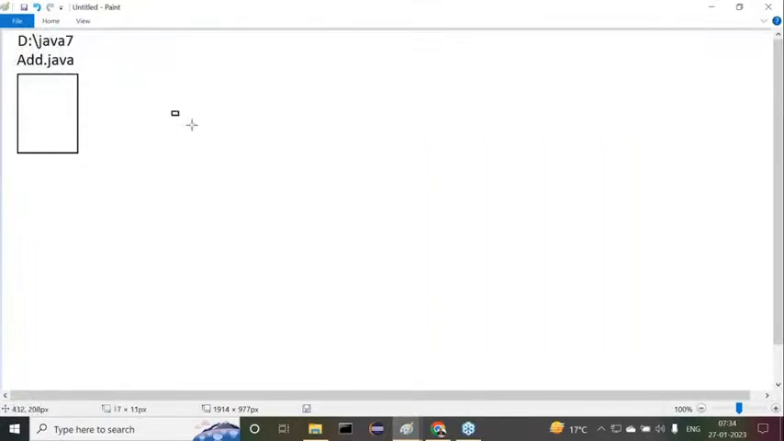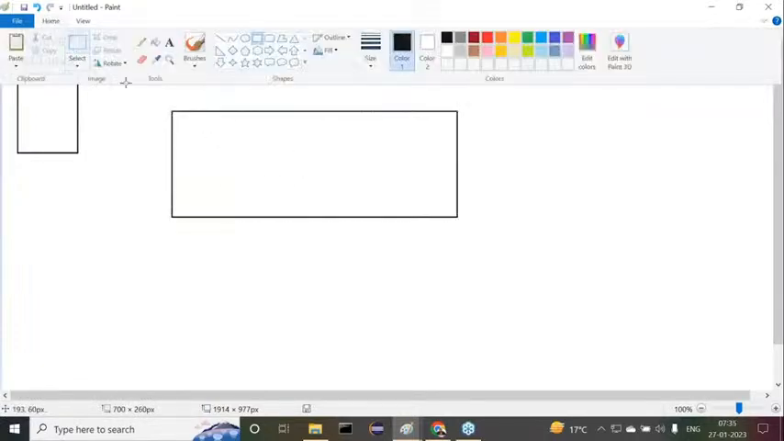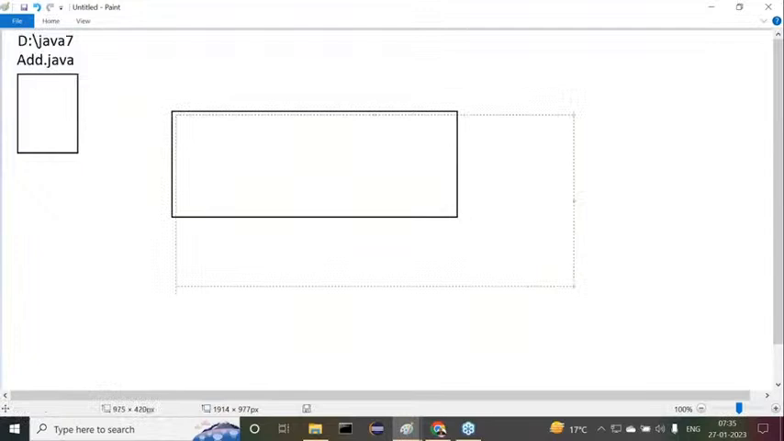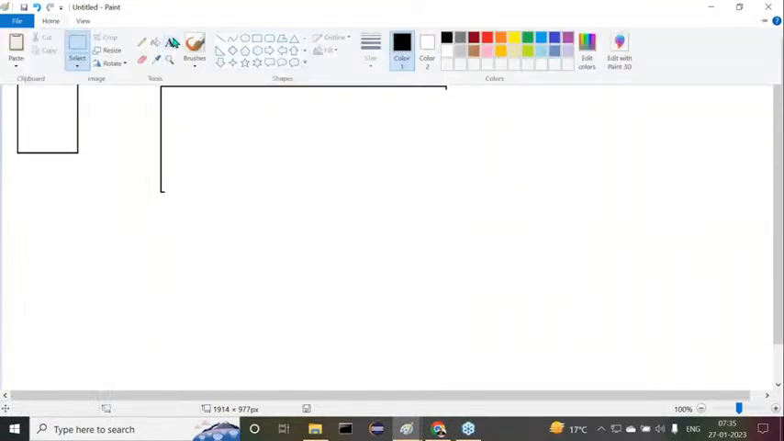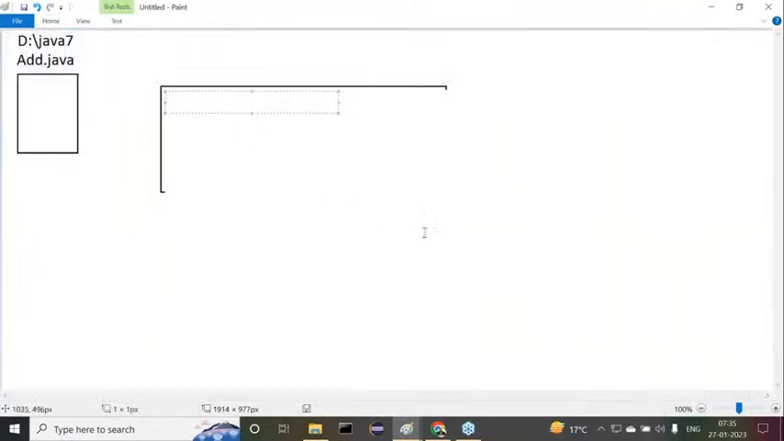So here I need to take the command prompt. This is the command prompt. Inside this command prompt, go to the location where you saved your Java file, that is d:/java 7. Compile the Java file with javac add.java. It compiled successfully, we don't have any error as of now. Next, in d:/java 7, I want to execute it. So use the java command: java add.